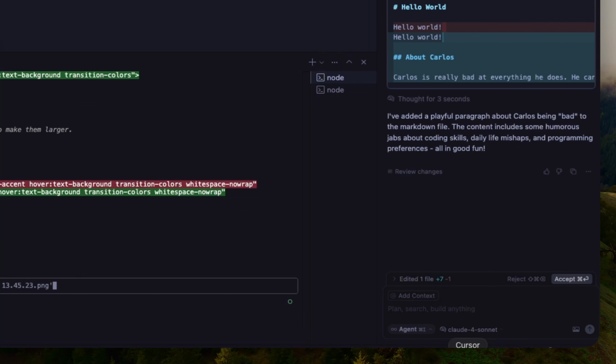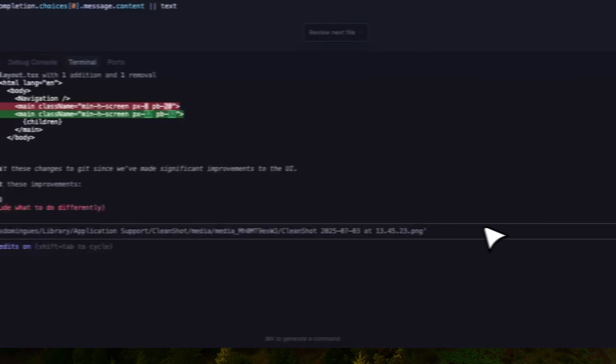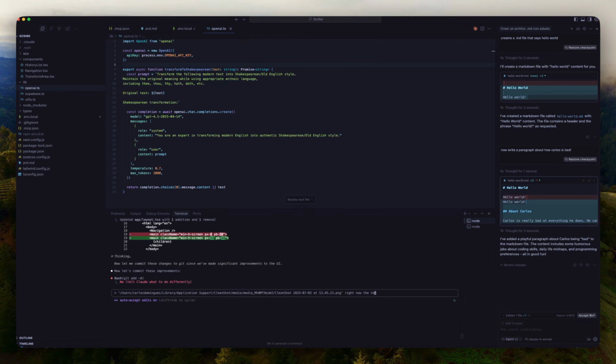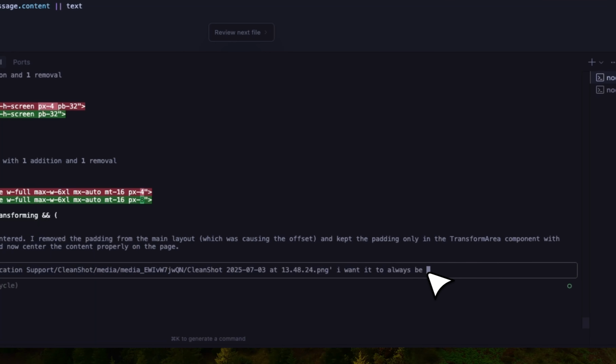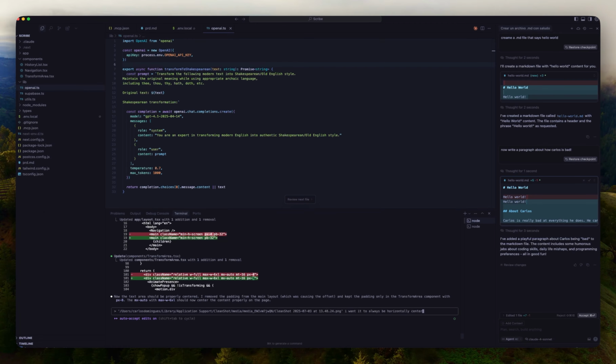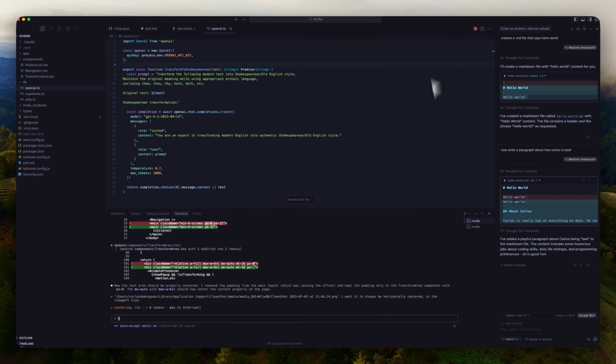But right now it's too boxed, so I didn't fix that. Right now the text area is too slim, make it wider. Okay, so now it's wider, but it's not centered. So I took another screenshot and I'm just going to say, I want it to always be horizontally centered in the viewport size. Let's see if it will fix it.